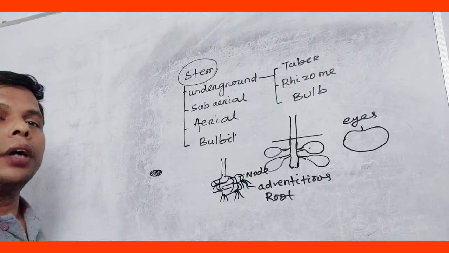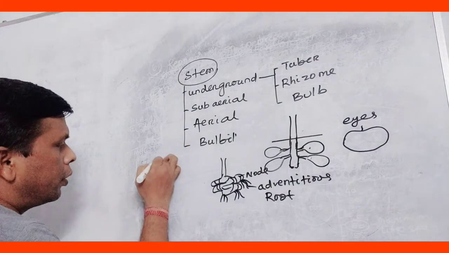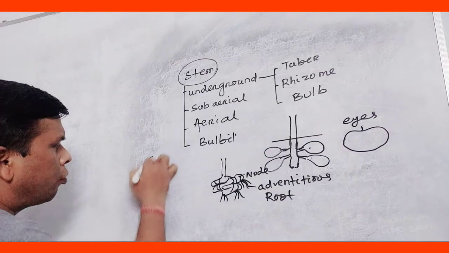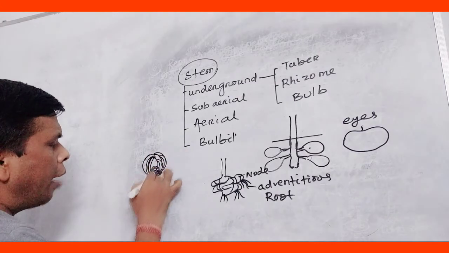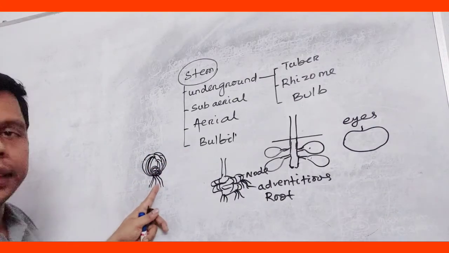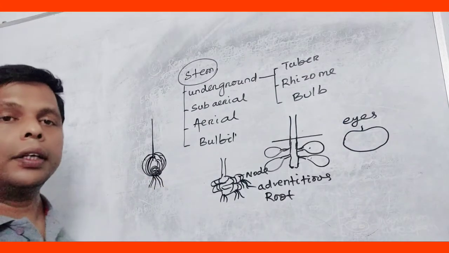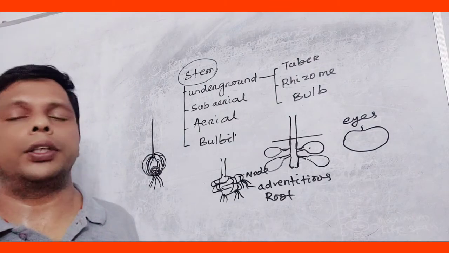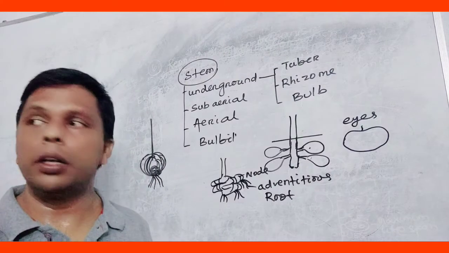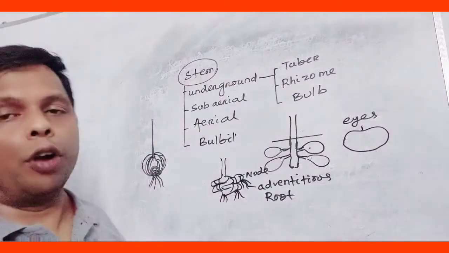Around the bulb, around the stem part, a number of fleshy leaves are added. This is one leaf, another leaf, another leaf. Fleshy leaves are added, having adventitious root. This is the adventitious root. So it became the underground modification of stem for propagation. It is found in case of onion and garlic. Okay, so these are the underground modification.